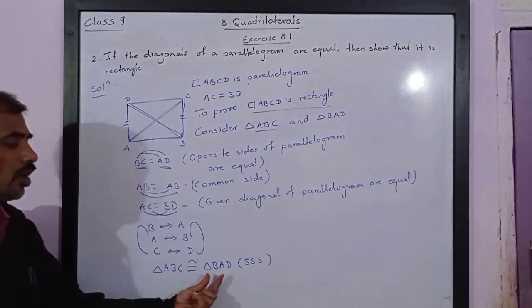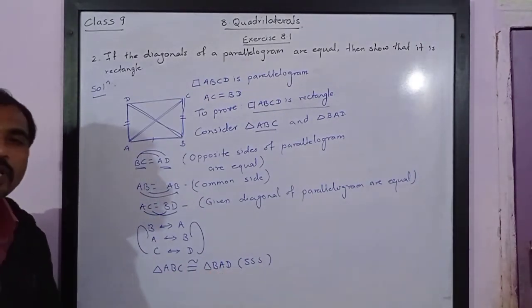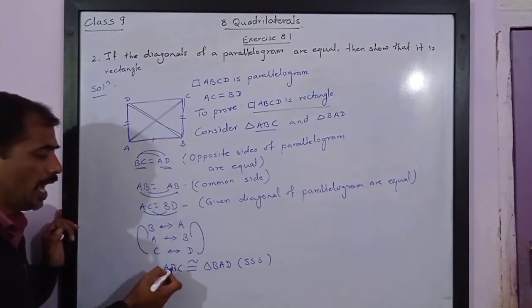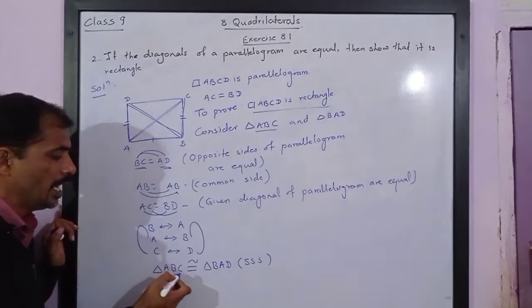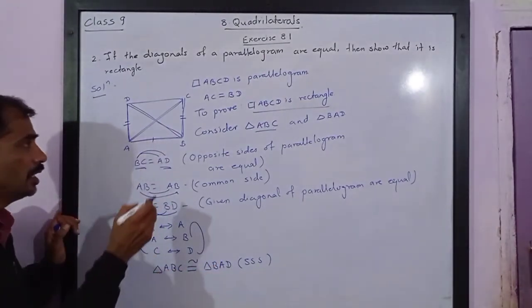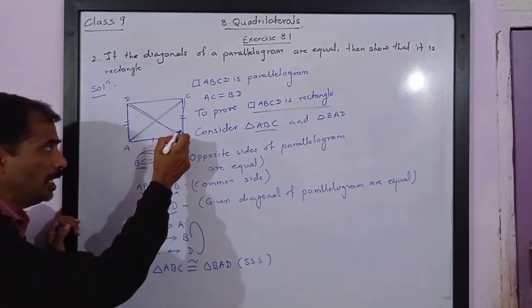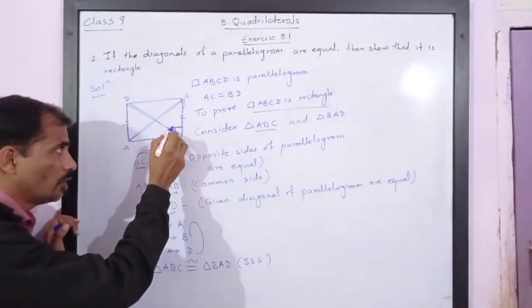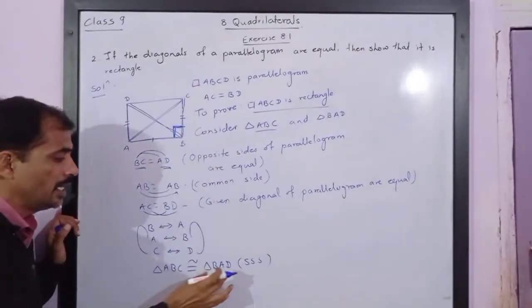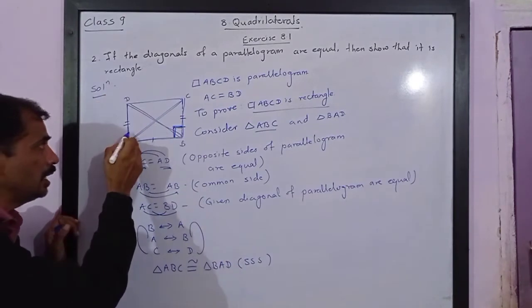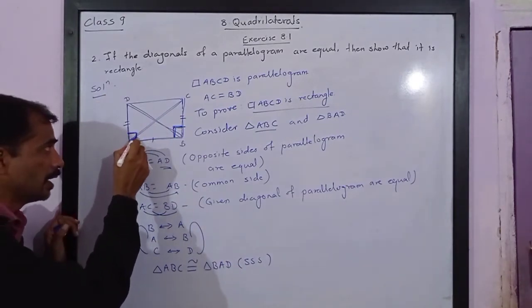If two triangles are congruent, it means its corresponding angles must be congruent. So angle A must be equal to angle B, angle B must be equal to angle A, angle C must be equal to angle D. We need this angle. Angle B in triangle ABC is this total angle. And in triangle BAD, angle A is this angle.